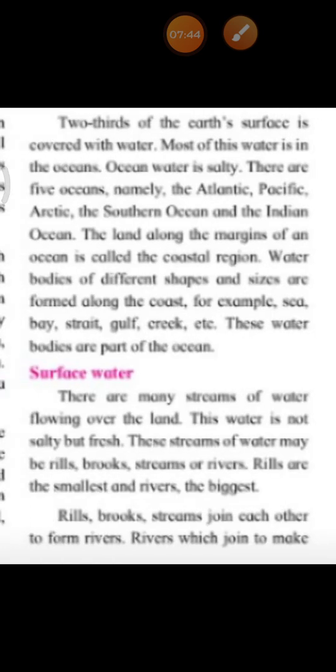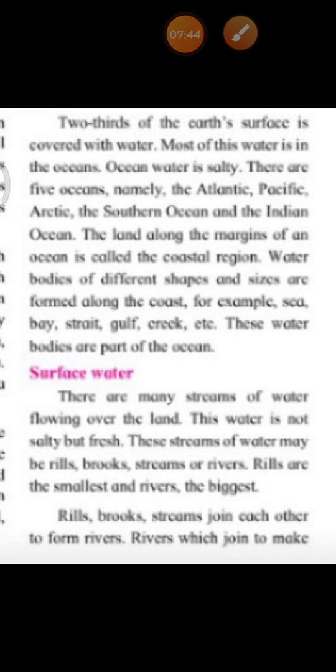Two-thirds of our earth's surface is covered with water. Most of this water is in oceans, but children, ocean water is salty in taste. There are 5 oceans, namely Atlantic Ocean, Pacific Ocean, Arctic Ocean, Southern Ocean and Indian Ocean. Okay, children, there are 7 continents and 5 oceans on our earth.